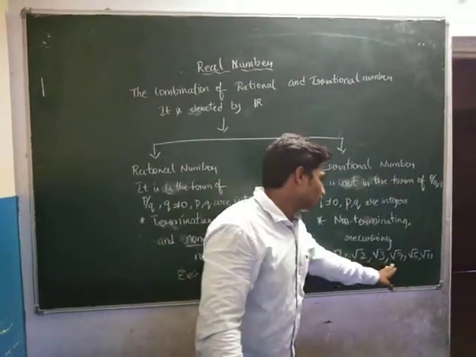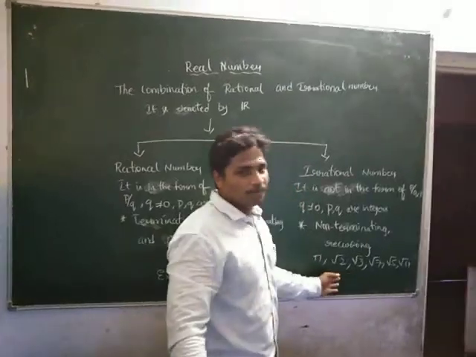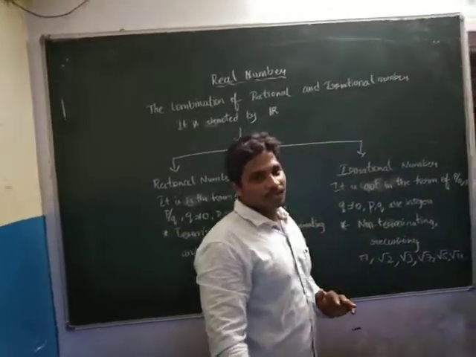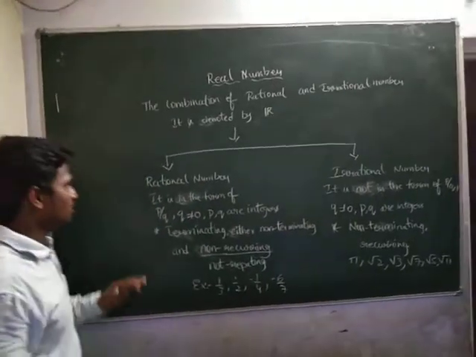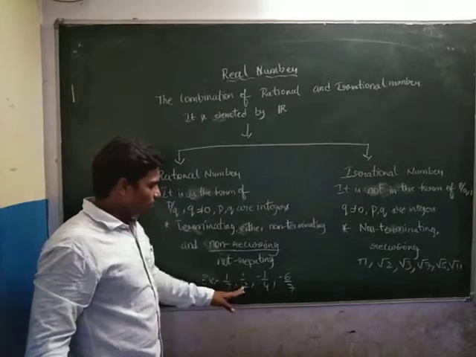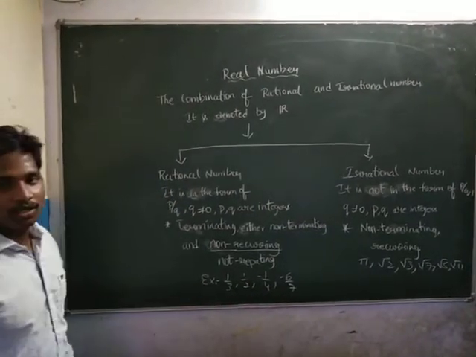In roots, the prime numbers 2, 3, 5, 7 under a root give irrational numbers. Is it clear? A rational number looks like 1 by 3, 1 by 2, minus 1 by 4, minus 6 by 7, all these numbers. Is it clear?